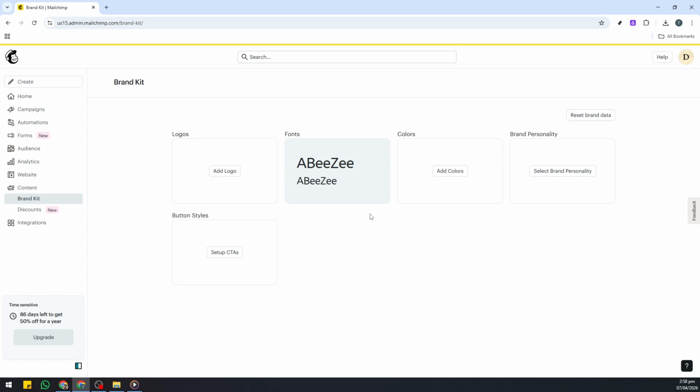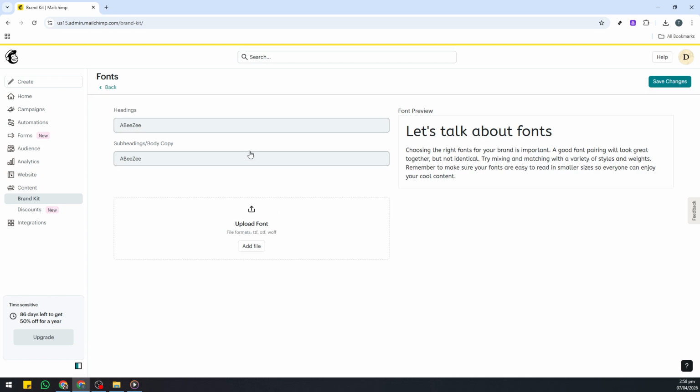Once Brand Kit opens, head to the Fonts section. This is where you'll connect your custom typefaces to Mailchimp. The Fonts panel shows any fonts you've already added and gives you the controls to bring in more. It's a good idea to have your font files ready on your computer before this step so you can move through the upload smoothly. Click Upload Font to begin.